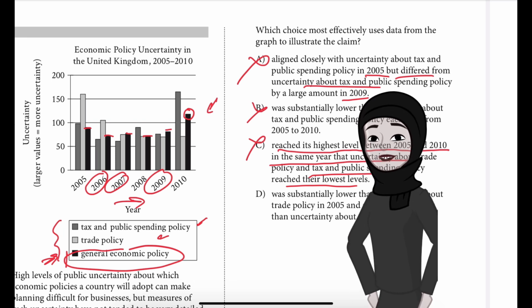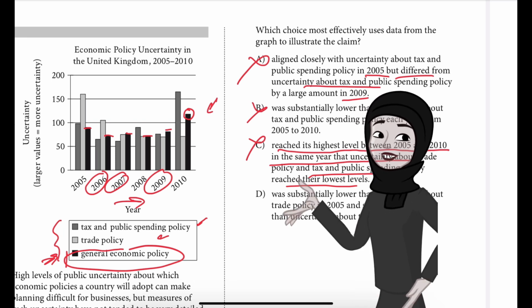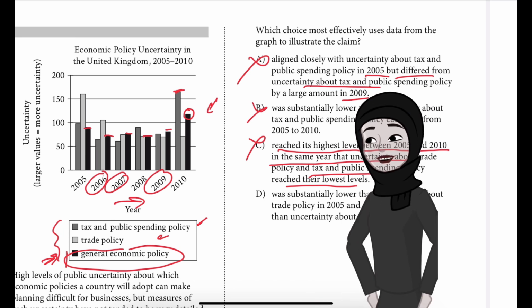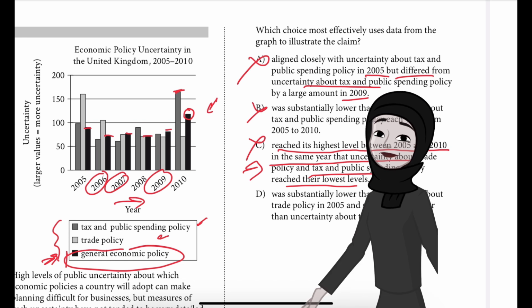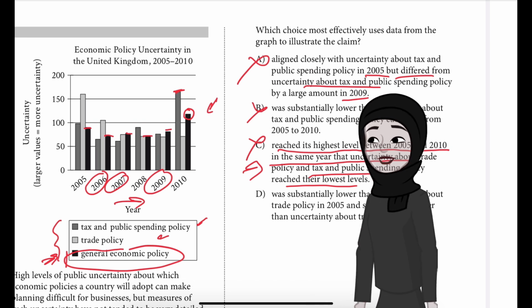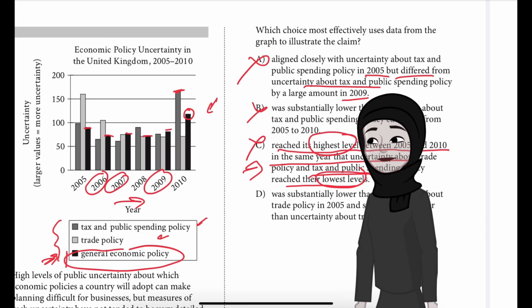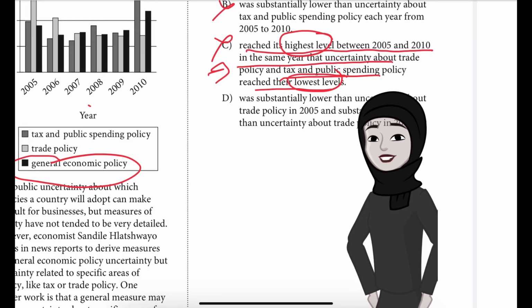What about tax and public spending? That also reached its highest level. See, this also reached a very high level. Highest level, not its lowest level. So both have reached the highest. The choice says they reached the highest level in the same year that uncertainty about trade reached its lowest level. This is highest and that is lowest? No, both have reached highest levels only. So what is left is D.